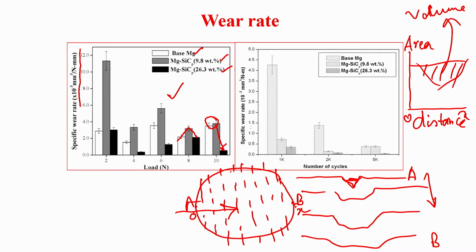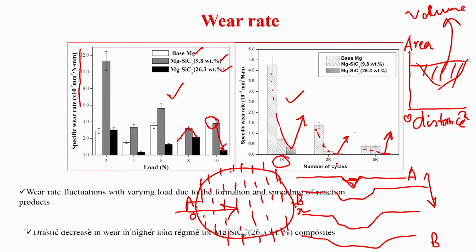Other information we can get is from the specific wear rate as a function of number of cycles. At 1000 cycles, the specific wear rate decreases. At 2000 cycles, it decreases. At 5000 cycles, it decreases further. So what you notice here is that 26.3% is a much better composite in terms of the lowest wear rate, even in the initial part of the wear study, as well as where load-dependent wear rate is concerned.